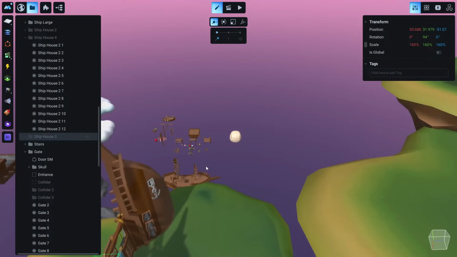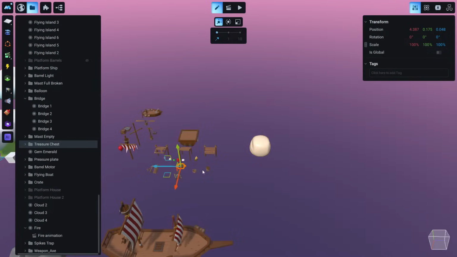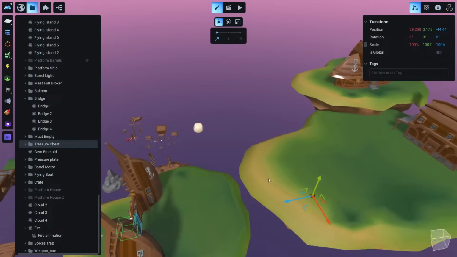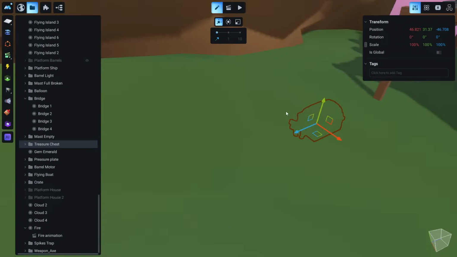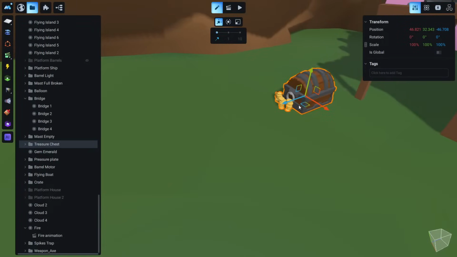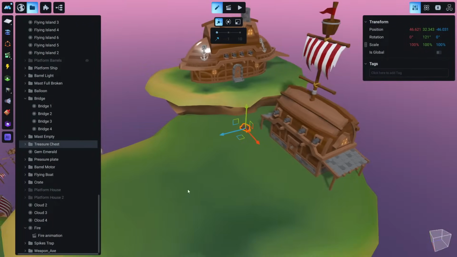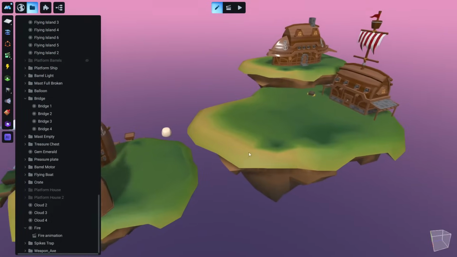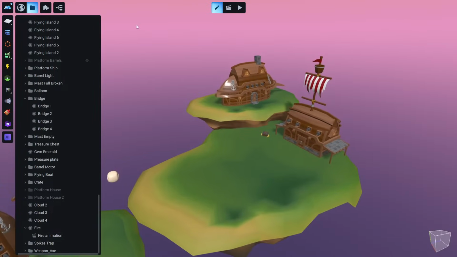And we can also grab this, if I can locate it, this treasure chest, and move it here. So like the ultimate goal of the game, to find the treasure. Okay, very unique. So let's rotate it like this, and you see we have this nice chest. And now let's add an NPC and see how we can create a logic for a basic NPC. So let me save this change a little bit.